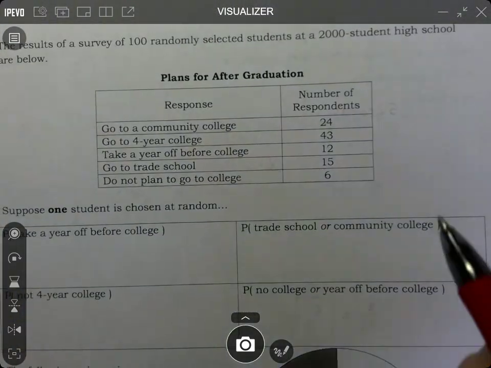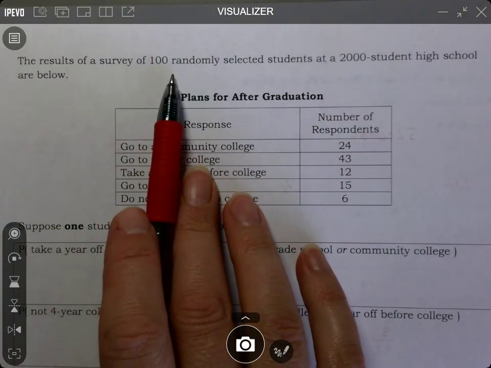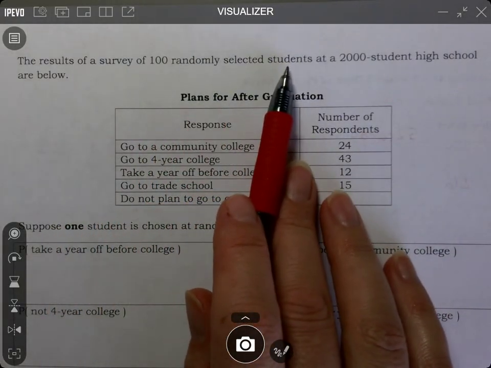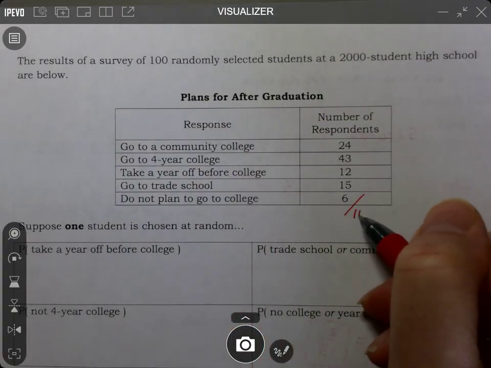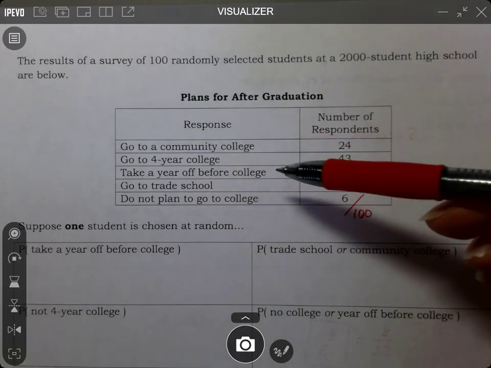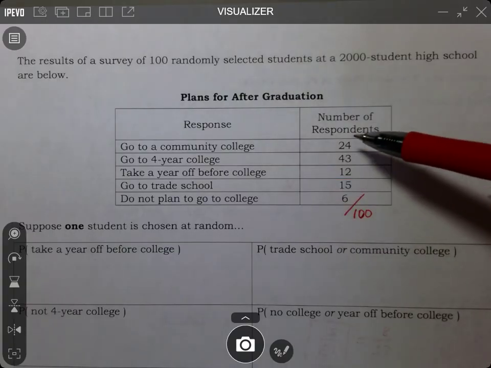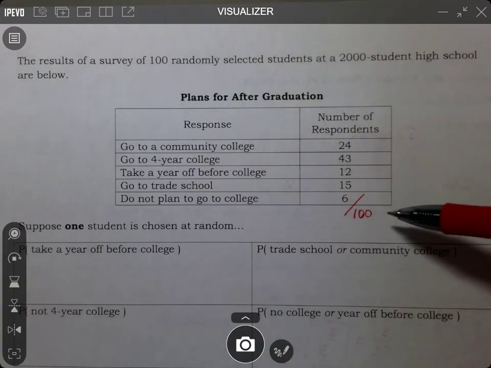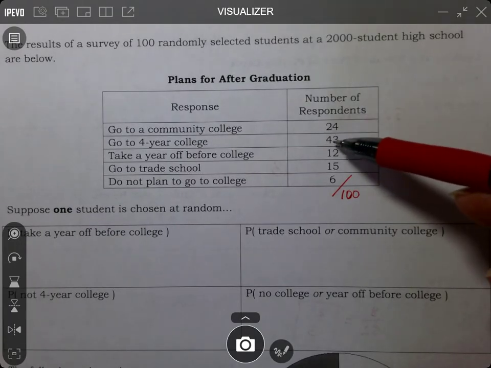All right. Flip it over on the back. This is going to be more experimental probability because we had 100 people selected out of 2,000. So that's important. If you add this up, this should be 100 students. The plan was community college, 4-year college, take a year off, go to trade school, don't plan to go to college. So this is what we had from respondents at this school. There were 100 kids questioned, so this should add up to 100.